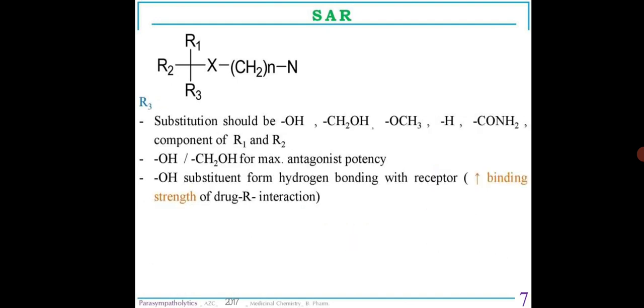The R3 substitution should be OH, CH2OH, OCH3, hydrogen, or CONH2 component of R1 and R2. The OH and CH2OH have maximum antagonistic potency. The OH substituent forms hydrogen bonding with receptors, thereby increasing the binding strength of the drug receptor interaction.